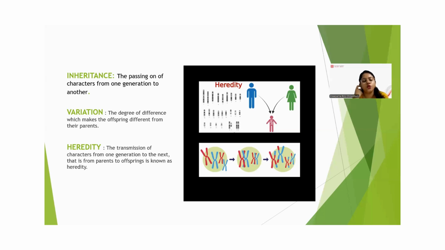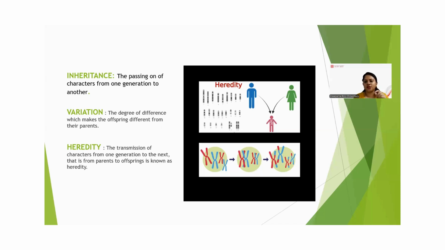Now you have to know what variation is. The characters are passed on from your parents to you, but you are not completely identical to your parents, right? There is some point that could differentiate between your parents and you.